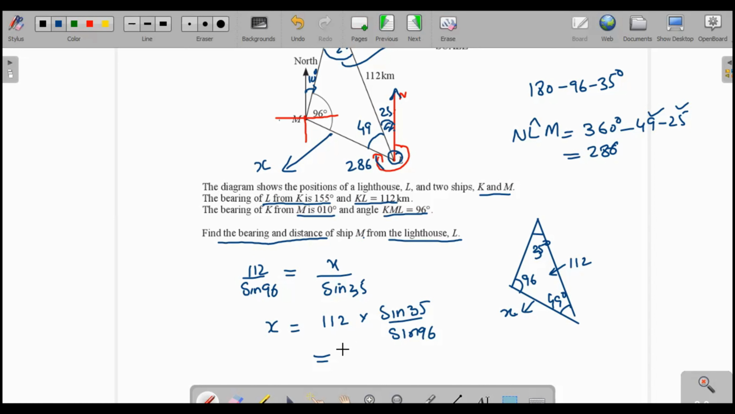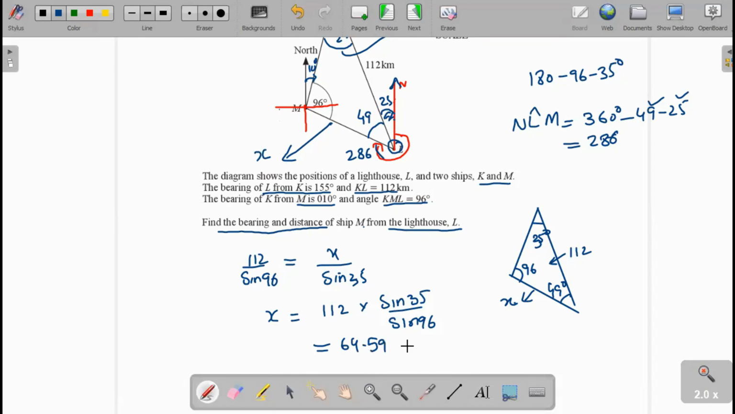The answer is 64.59. Now we can write it as 64.6 kilometers, which is the distance.